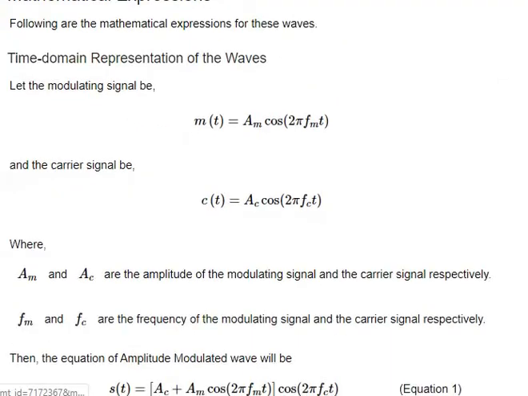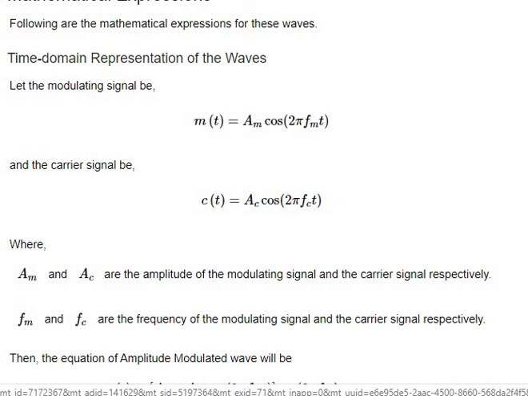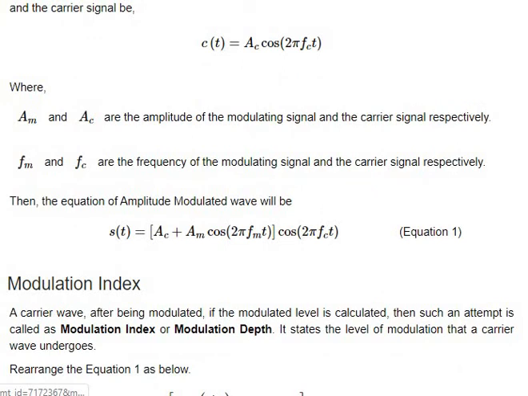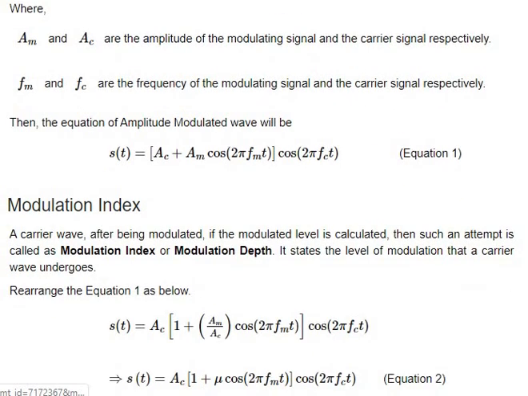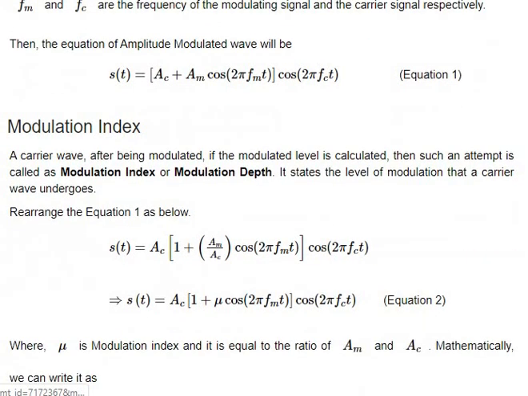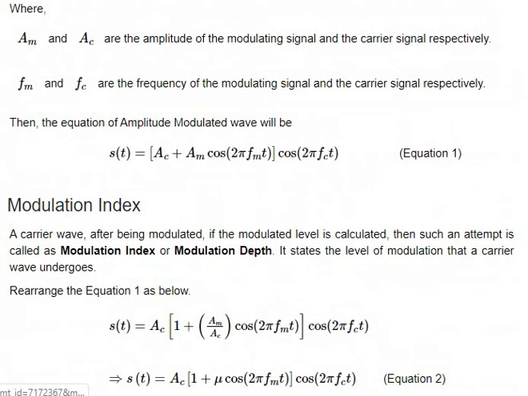And there are the expressions for it. Let's say m of t is the equation for the message signal, which is Am cos 2 pi fm t, and c of t is the equation for the carrier signal, Ac cos 2 pi fc t. Superimposition means multiplying those two signals, then we get (Ac + Am cos 2 pi fm t) times cos 2 pi fc t as the equation.